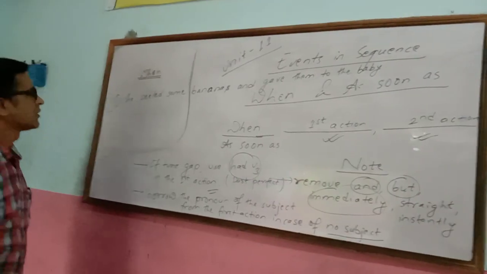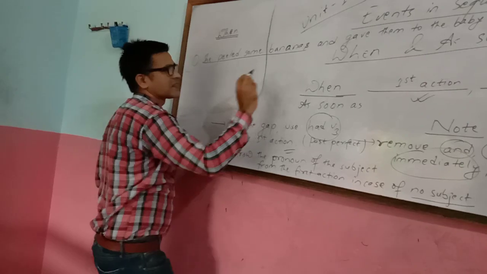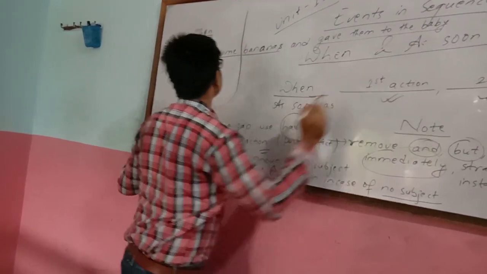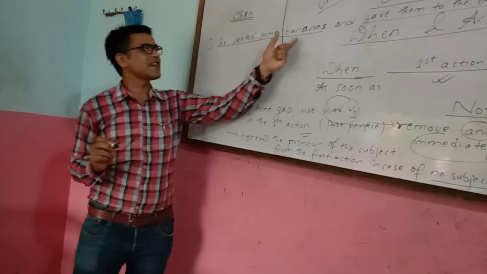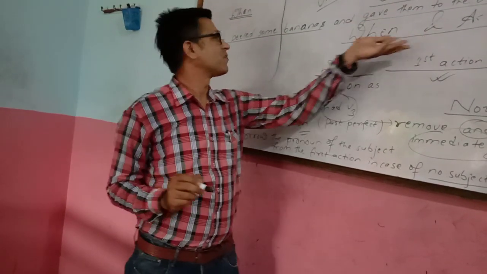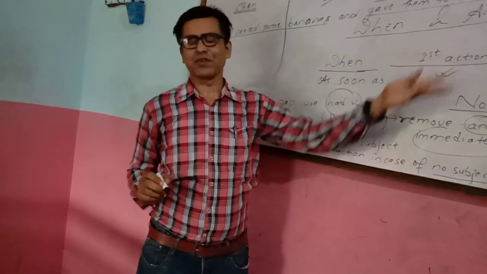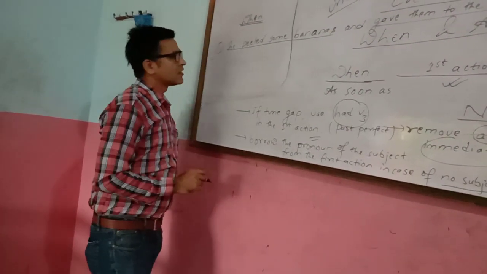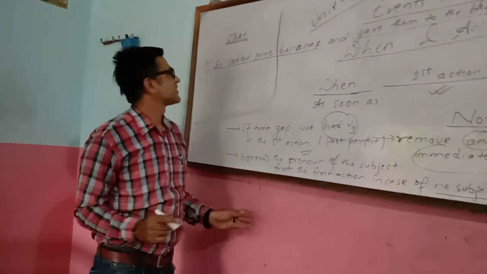There are two clauses. First clause: she peeled some bananas, and second clause: gave them to the baby. Or she peeled a banana and gave it to the baby, whatever you can say. Now you need to use when or as soon as.